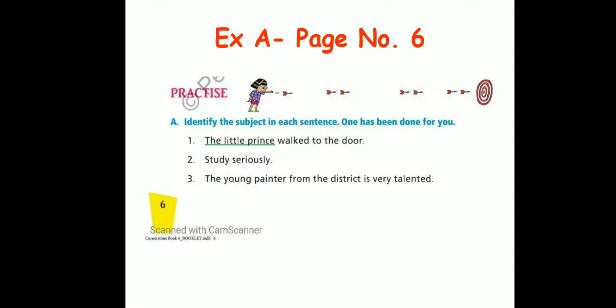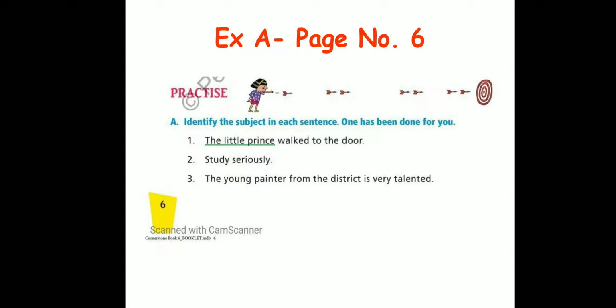Exercise A is to be done in the book itself. You don't have to do it in your notebook. Do it in the book with a pen. Okay. You have to identify the subject in all of these sentences. First one is already done for you. It is an example sentence. The sentence is the little prince walked to the door and you have to identify the sentence.